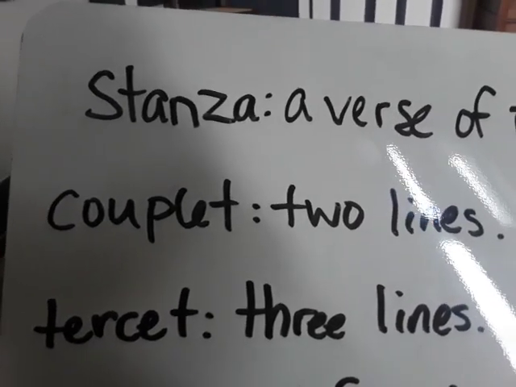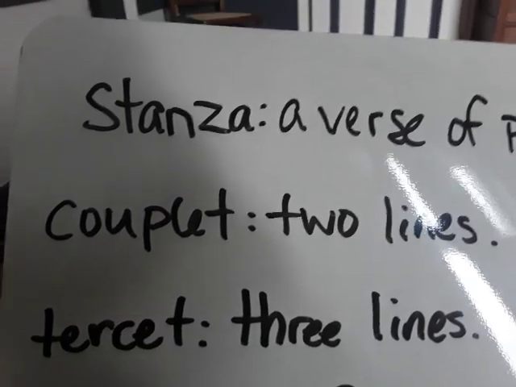A tercet is a stanza that only has 3 lines, and again, they give you an example of this in your book in a poem called At the Seaside.